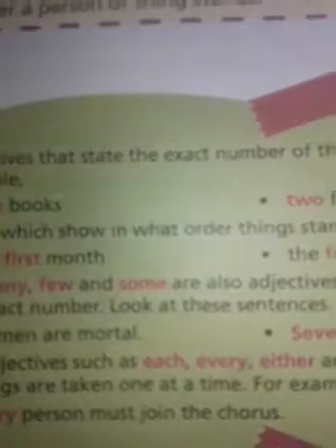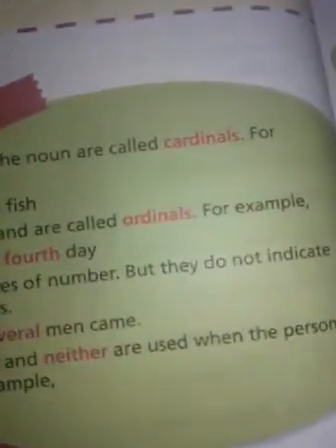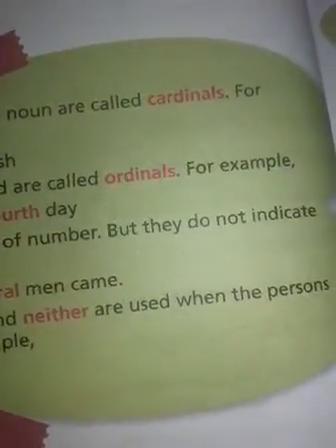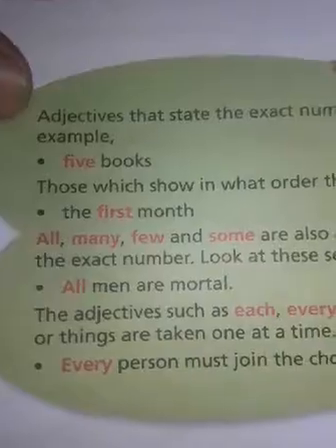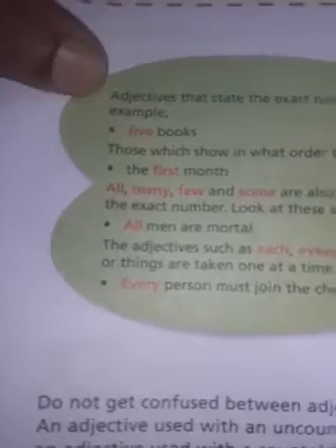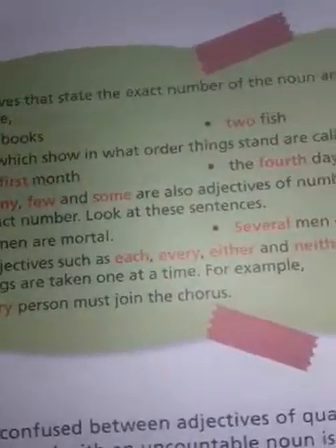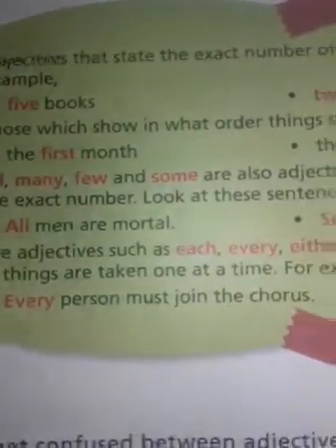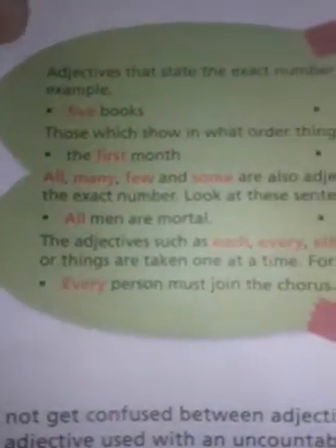Adjectives that state the exact number of the noun are called cardinals. This means 1, 2, 3, 4, 5. They are cardinals. Those which show in what order things stand are called ordinals. Ordinals means first, second, third, fourth, fifth, sixth, seventh, eighth. They are ordinals. All, many, few, and some are also adjectives of number, but they do not indicate the exact number. Look at these sentences.